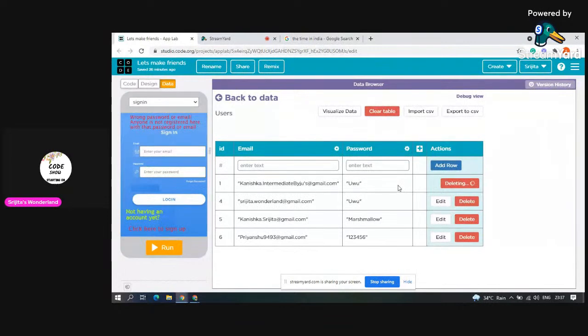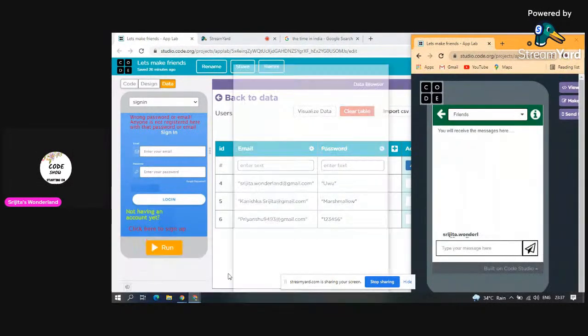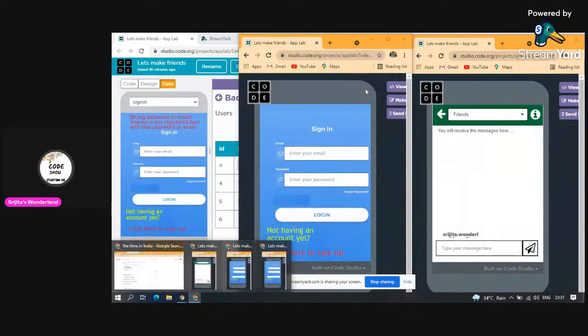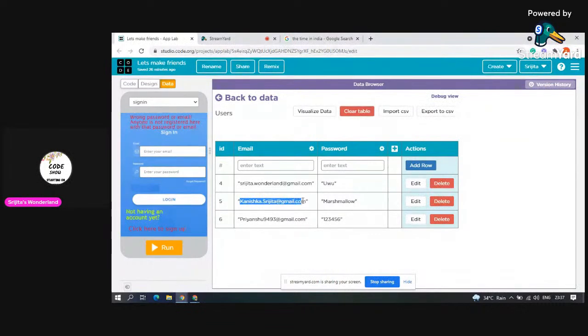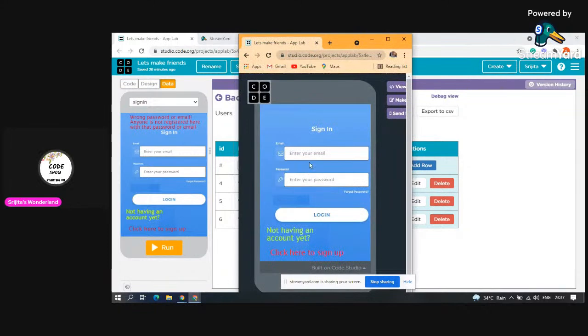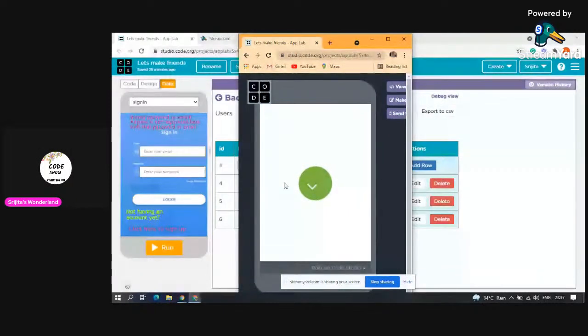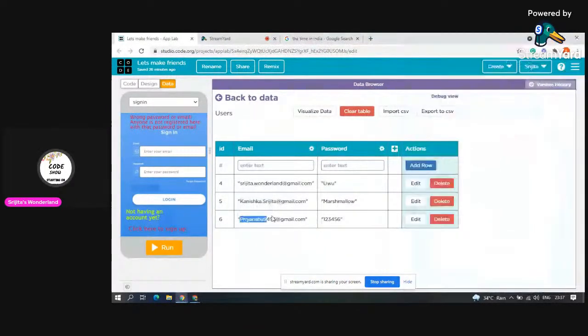Good. Now here I will enter one other email ID of mine that I registered just now. Let me delete these things which are waste. See, all these browsers are open. Now I will again copy one email ID. I will go to one more screen. I'll enter it here and the password. Let's log in. Welcome, kanish.srijita@gmail.com. Right now I will sign in with Priyanshu's ID here.